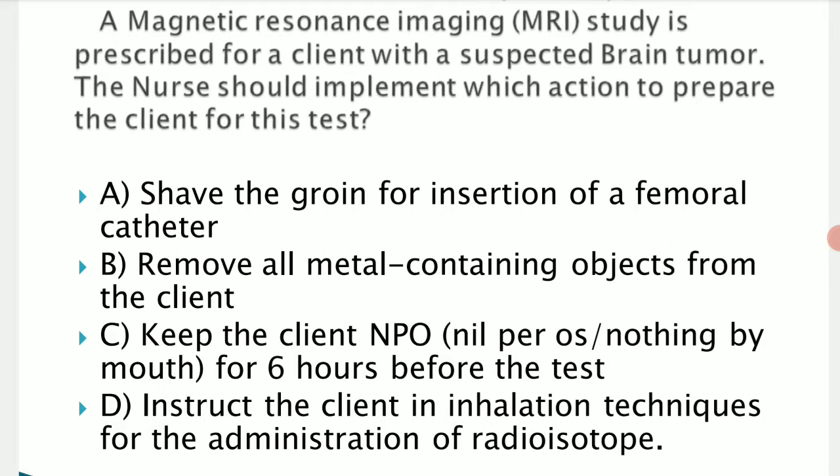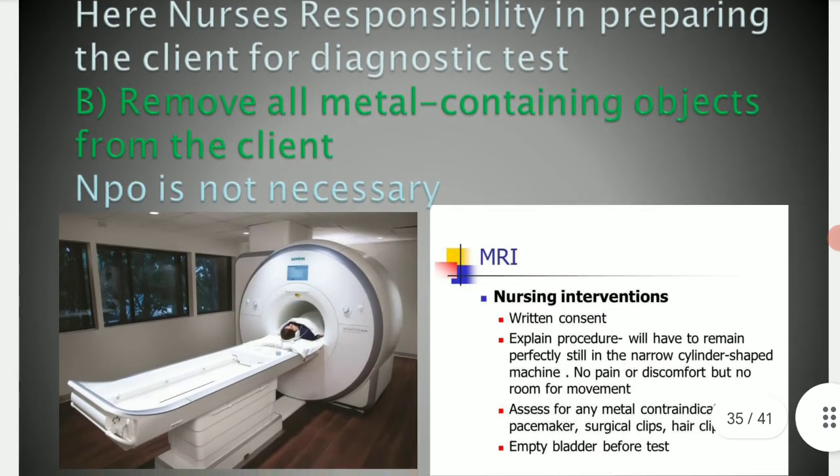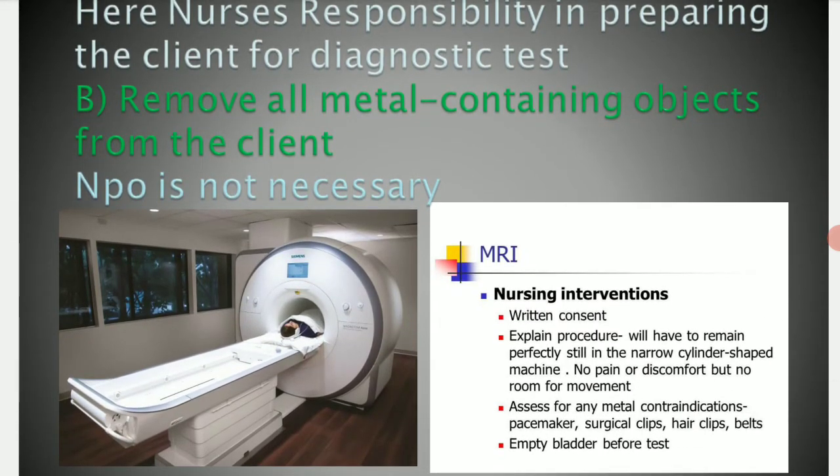With the fourth option, instructing the client in inhalation techniques for the administration of radioisotopes. Among these options, which would be the correct option to prevent the risk, to protect the patient from the potential risk? Whenever you are going for an MRI study, the magnetic field will be used. The magnetic field will be there to scan their body.